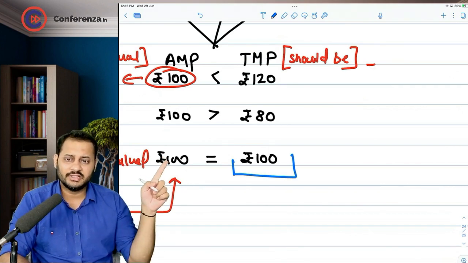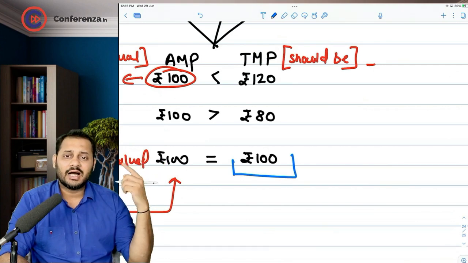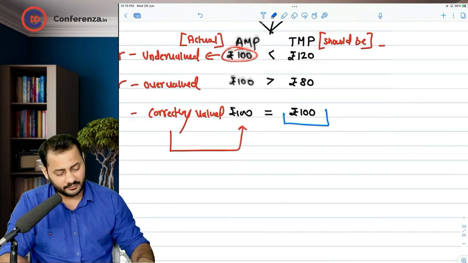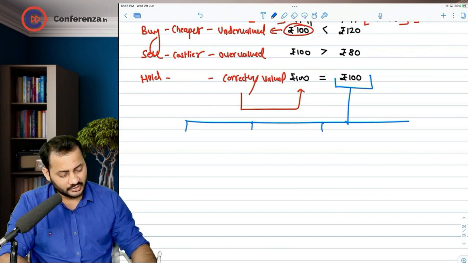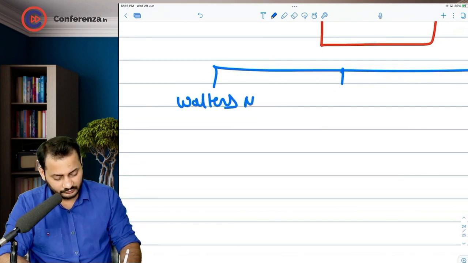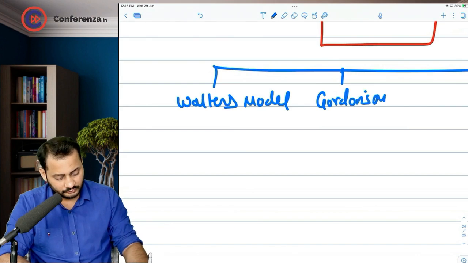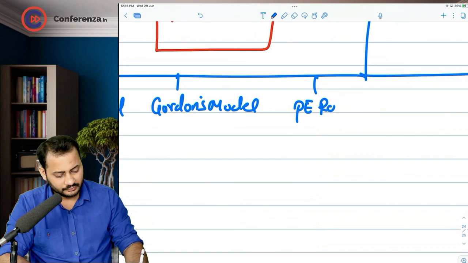This is obviously easy to obtain, but the question comes to this point, that how to calculate the theoretical market price. There are different types of theories that we are going to learn in the coming time. The very first theory to calculate the price is Walter's model. Then comes the Gordon's model. Even you have seen the P/E ratio approach.